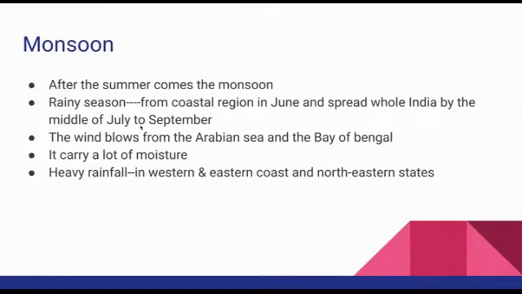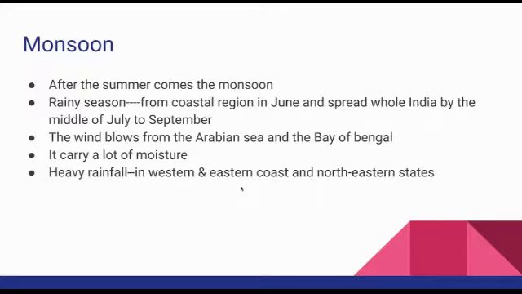And what is the speciality? Normally at monsoon time, the wind is not too hot. The wind blows from the Arabian Sea and the Bay of Bengal. So from where are we getting this wind? From the Arabian Sea and Bay of Bengal. Automatically that is cold wind we are getting from this side. From both sides the wind blows, and it carries a lot of moisture and heavy rainfall in the western and eastern coast.